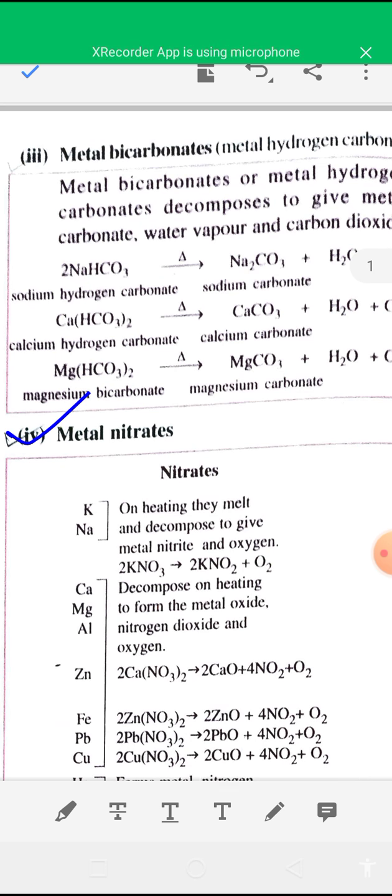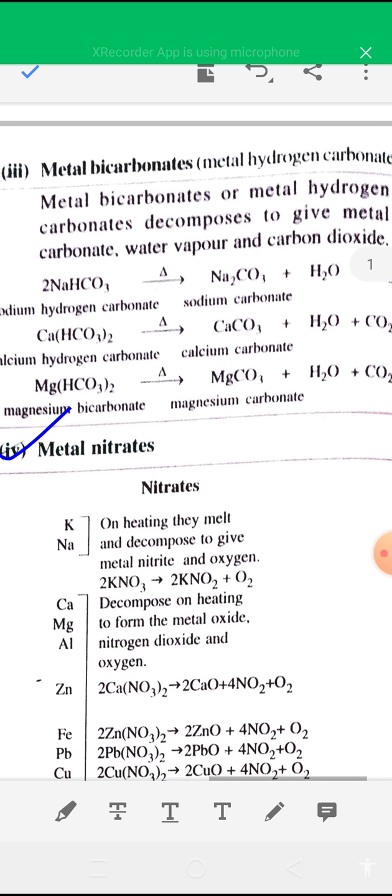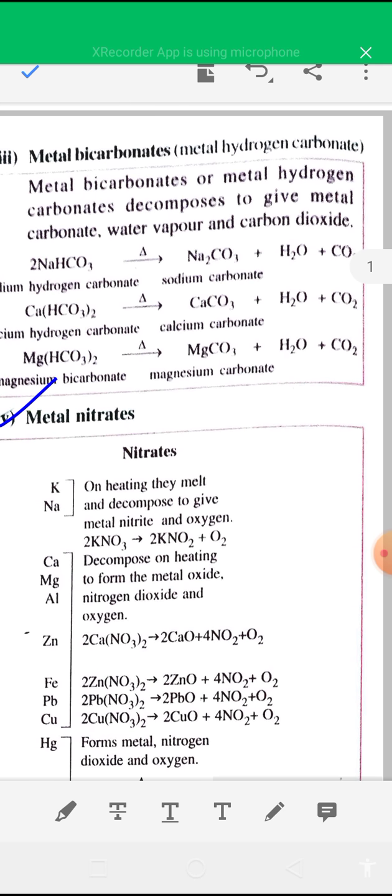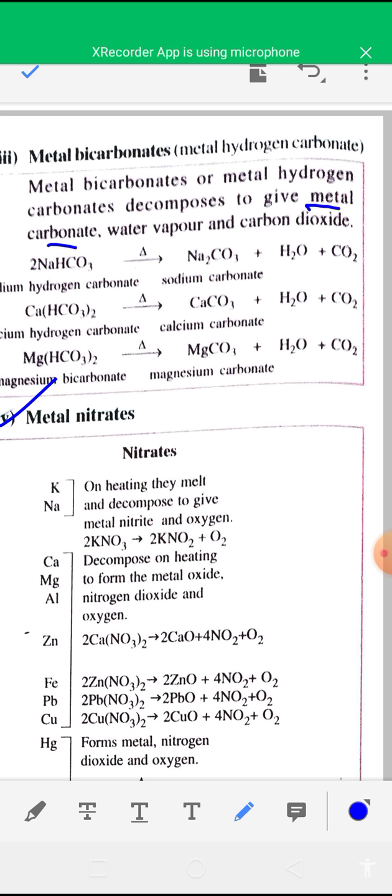Now see metal bicarbonate, or metal hydrogen carbonate. On heating, metal bicarbonate decomposes to give metal carbonate, water vapor and carbon dioxide. For example, if you heat sodium bicarbonate or sodium hydrogen carbonate, NaHCO3, it will decompose to give sodium carbonate, Na2CO3, water, H2O and carbon dioxide. Similarly, if you heat calcium bicarbonate or calcium hydrogen carbonate, you will get calcium carbonate, CaCO3, water and carbon dioxide.